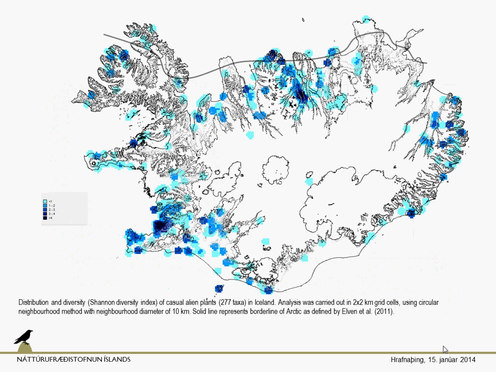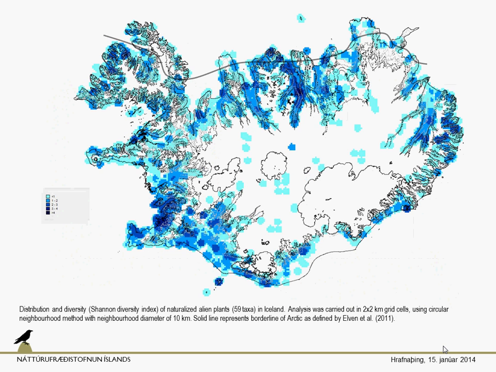Then what we can see here is the distribution and diversity of casual alien plants. This is rather interesting because we can see that they are not evenly distributed, with clear hotspots close to the main economic centers and population centers, so Reykjavik and Akureyri and other places that are inhabited all across Iceland.